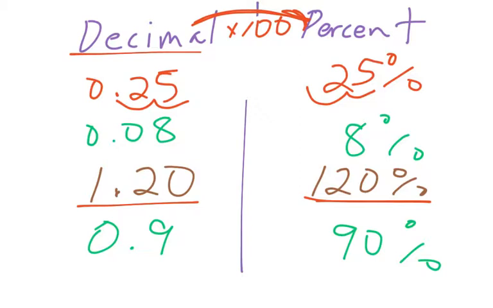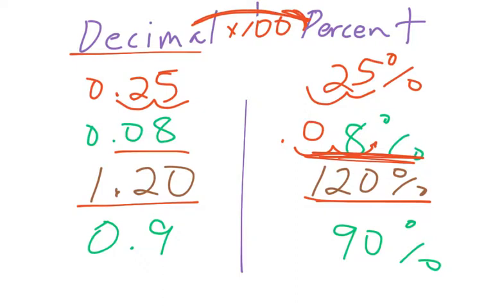Now, if we're doing the reverse, let's say we have 8%, right? Well, if we don't see a decimal, it would be at the end of the number, right? So to make a percent into a decimal, you actually move your decimal. Another way to do it, instead of dividing by 100, is to move it 2 places to the left. So you'd actually have 0.08, okay?